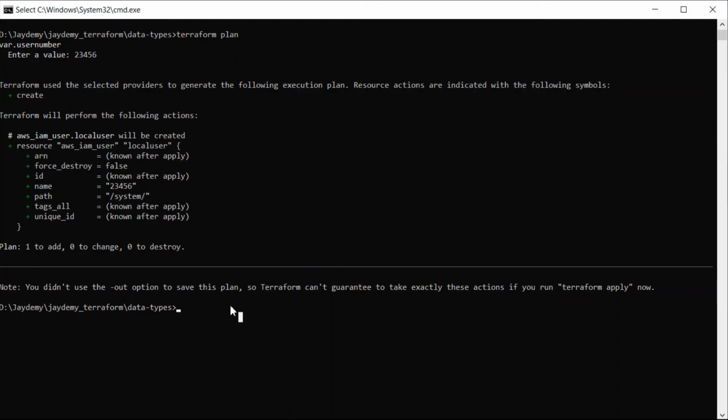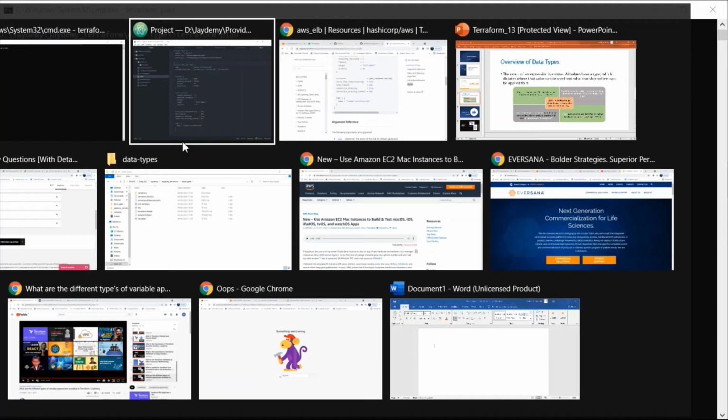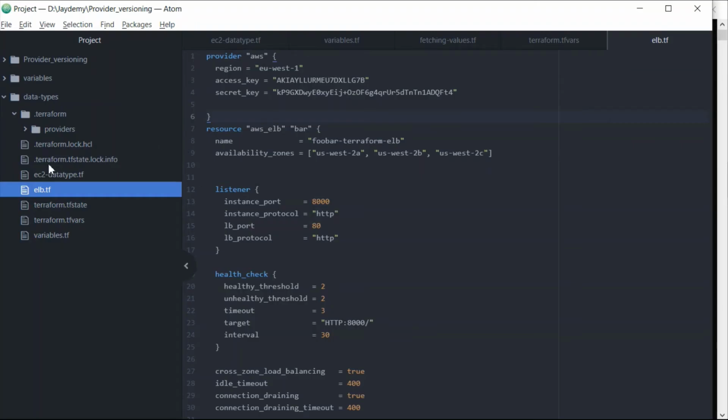Let me save this one and try. I'll go here and just do Terraform plan. Sorry, clear the screen. Terraform plan. Okay, user number. From where did it come?